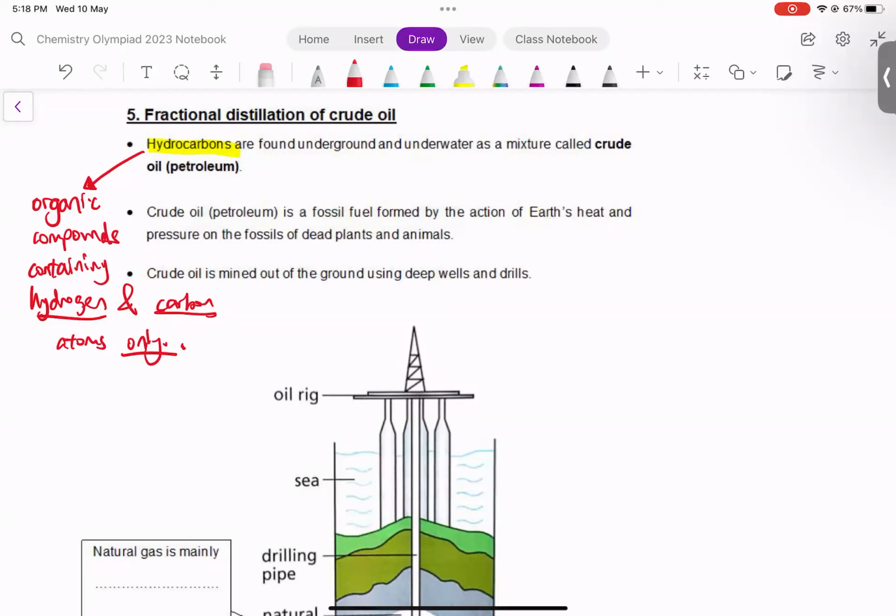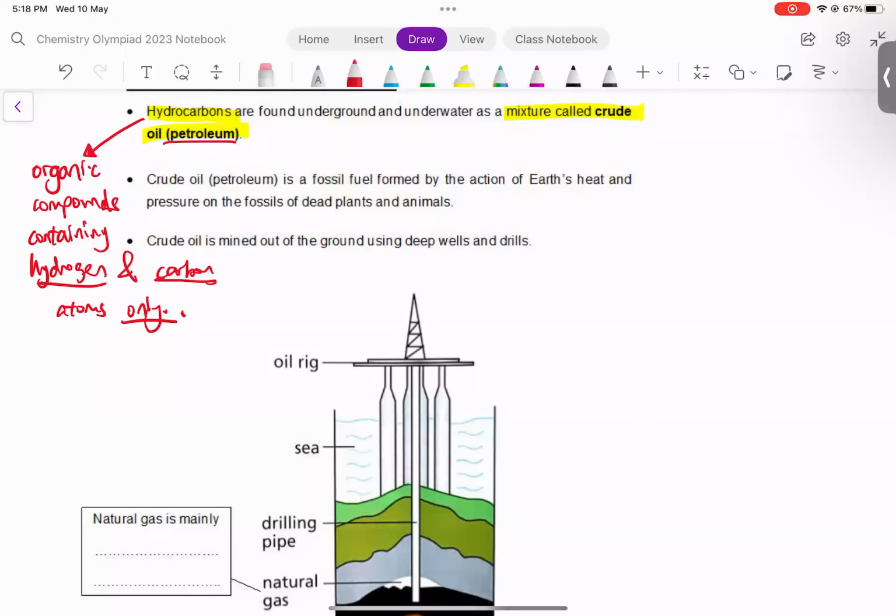Now, where do hydrocarbons actually come from? Hydrocarbons are found underground, under the sea as well, as a mixture called crude oil. Crude oil is also known as petroleum. We have to drill for crude oil from underneath the ground, underneath the sea. Crude oil is a fossil fuel mixture which is formed by the action of Earth's intense heat and pressure on the fossils of dead plants and animals, and is mined out of the ground through wells and drills.